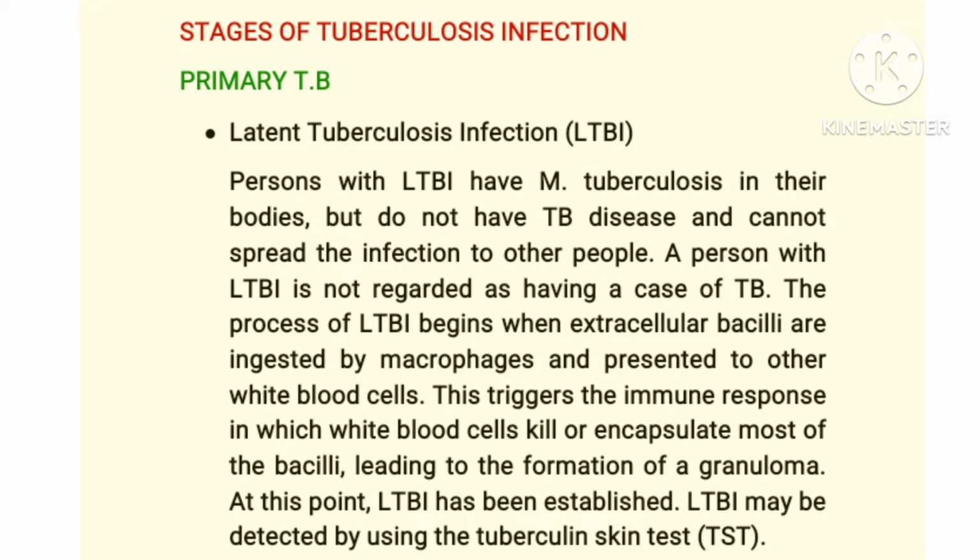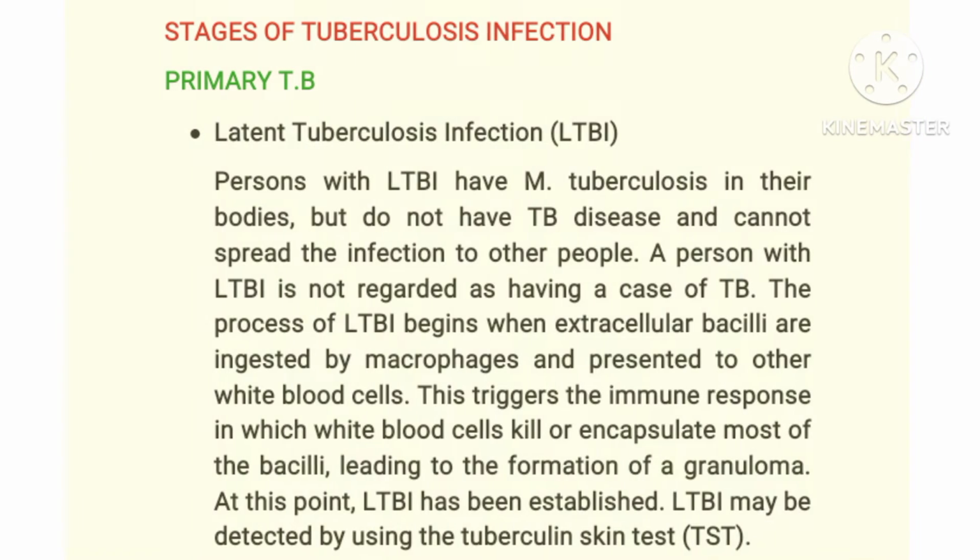The process of latent tuberculosis begins when extracellular bacilli are engulfed by macrophages and presented to other white blood cells. This triggers the immune response, in which white blood cells kill or encapsulate most of the bacilli, leading to formation of granuloma. At this point, the latent TB has been established. Latent TB may be detected by using the tuberculin skin test.